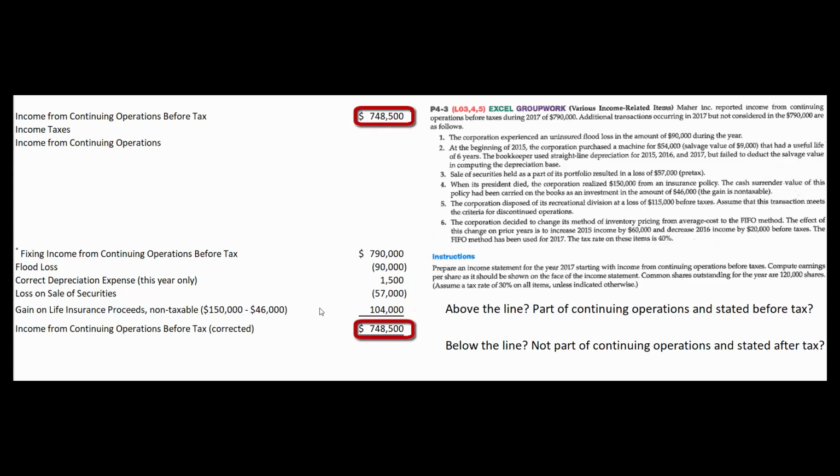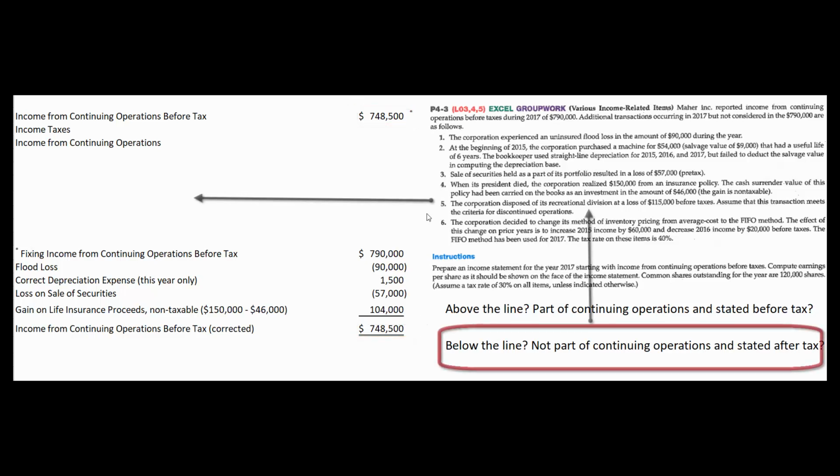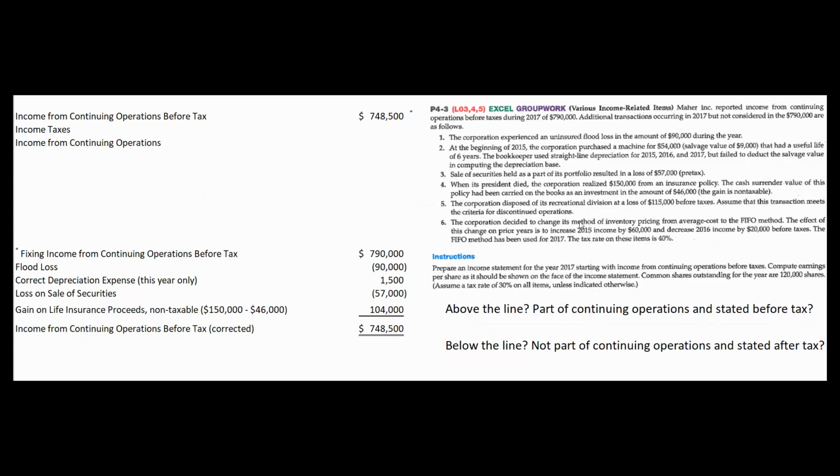Which means that our income from continuing operations before tax should have been $748,500. That disposition of the recreational division will show up below the income from continuing operations at its after-tax gains and losses. And the fact that we use the right method, the FIFO method for 2017, means there's nothing for us to do with this item number 6. All right, let's figure out our income taxes.